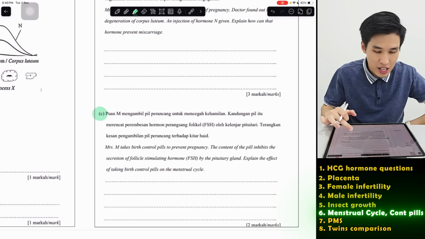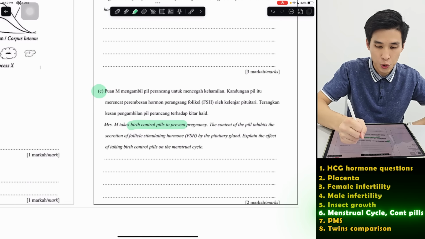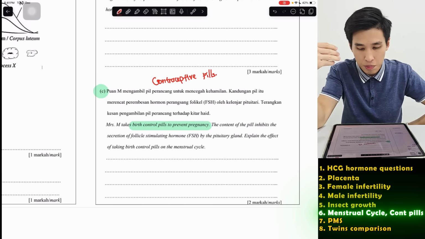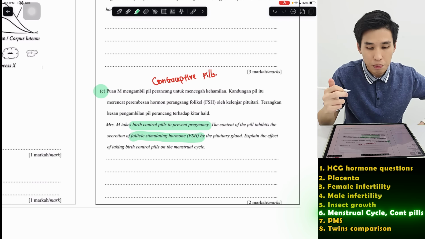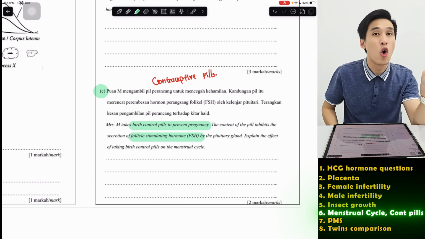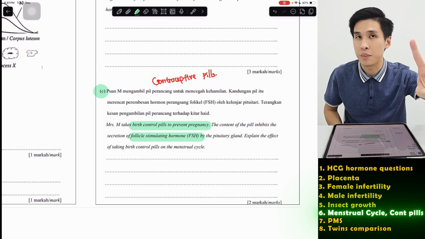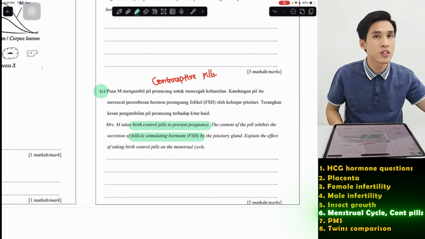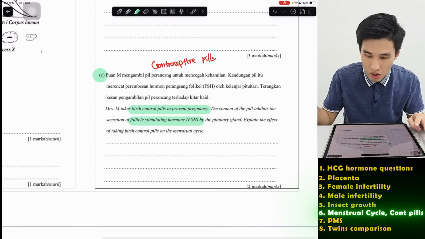So this asks, Mrs. M takes a birth control pill that prevents pregnancy, also known as a contraceptive pill. Sometimes they will use this word. The content of the pill inhibits secretion of FSH. Now, this pill can inhibit two hormones, FSH or LH. So sometimes the question will say either one. So if they say FSH, then you have to explain, without FSH, how does this prevent a girl from getting pregnant? So by the way, explain the effect.